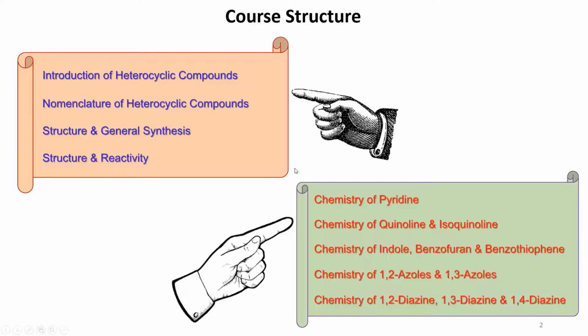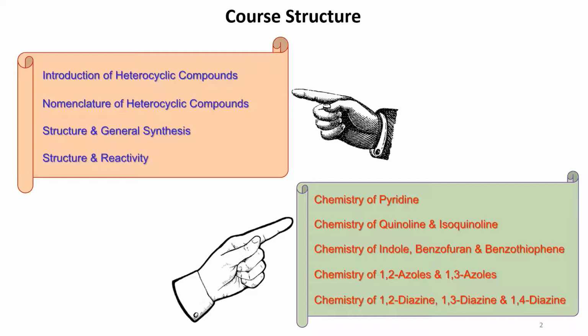And then we'll come to our specific discussion, compound wise. We'll first start with the compound pyridine, then move to quinoline, isoquinoline, then go to the fused systems like indole, benzofuran, and benzothiophene.